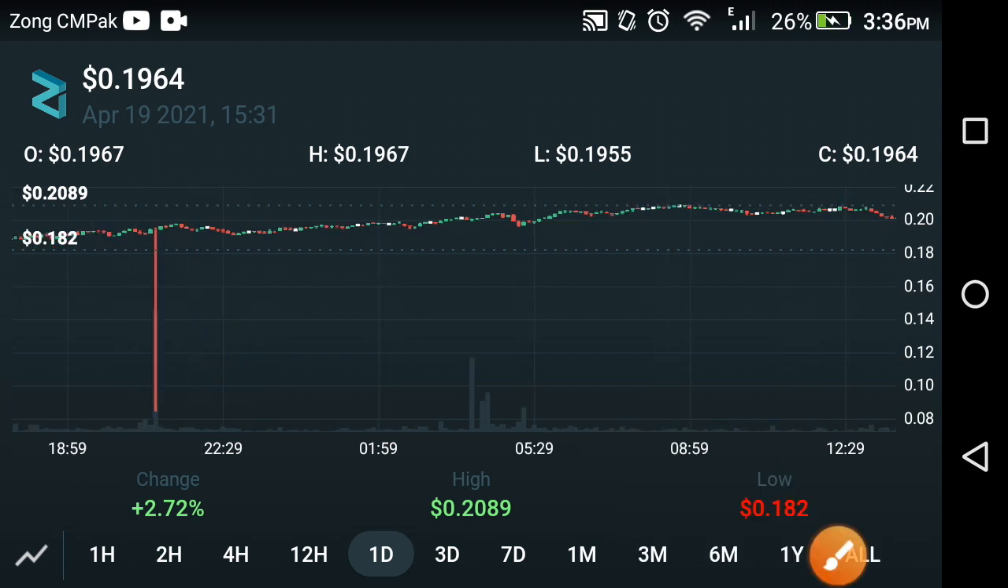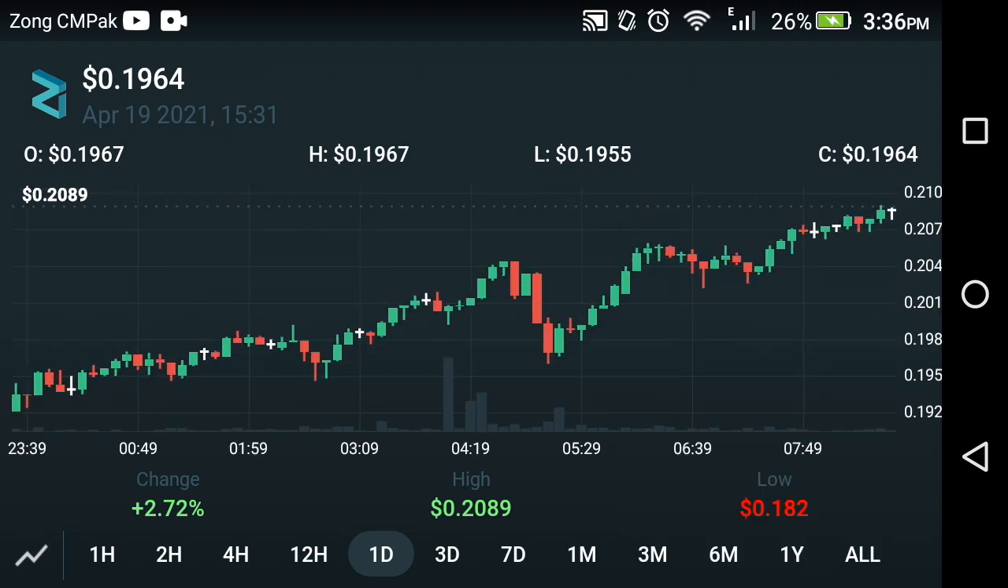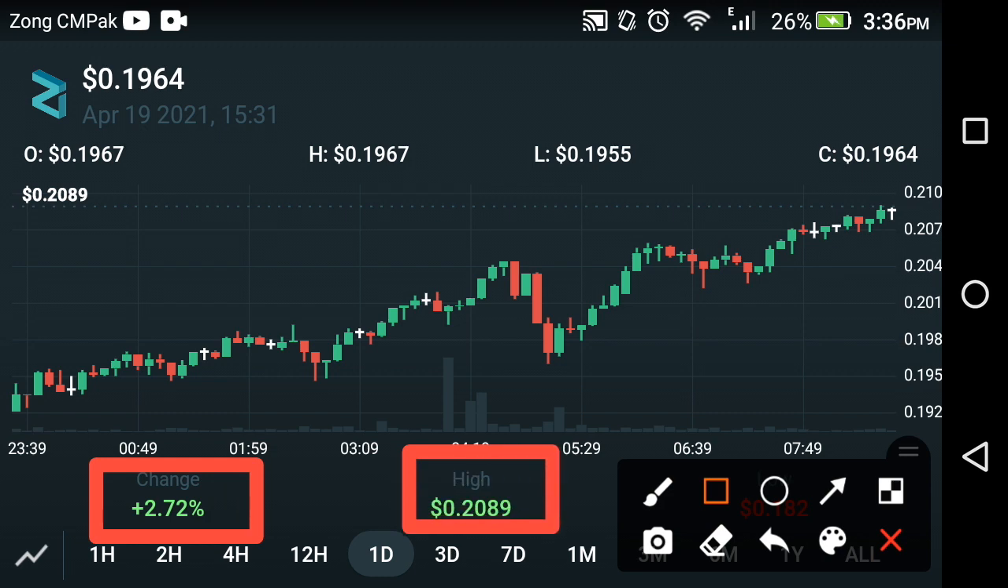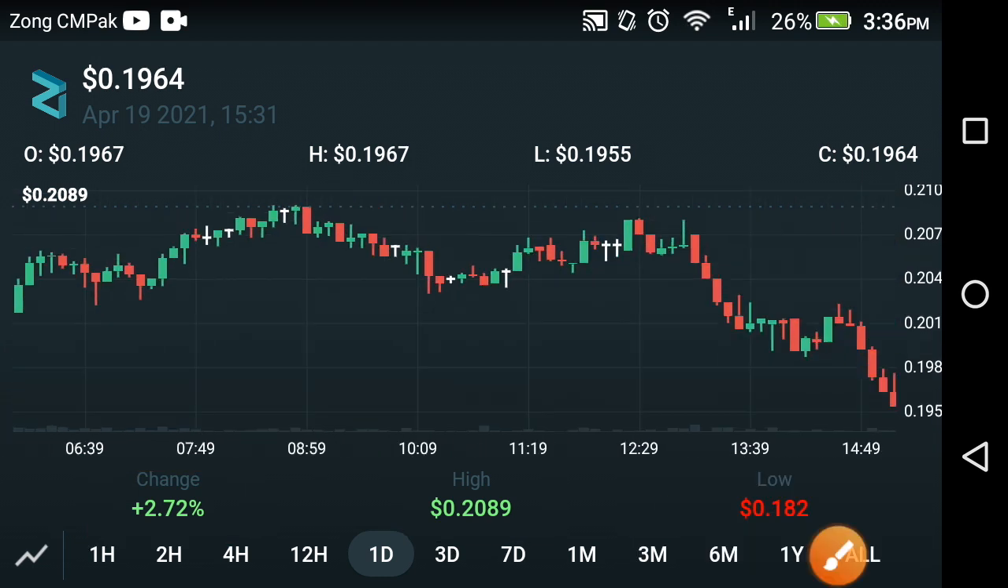Now let's check out the next target of the coin. First of all, we look at the change in the last 1 day. The last 1 day change is about 2.72%, and the high price is about 0.2089 USD, the high price of the coin, friends. Sorry, it is the Zilliqa price, as you can see here.